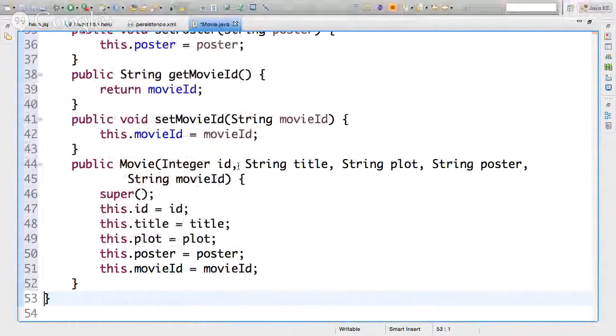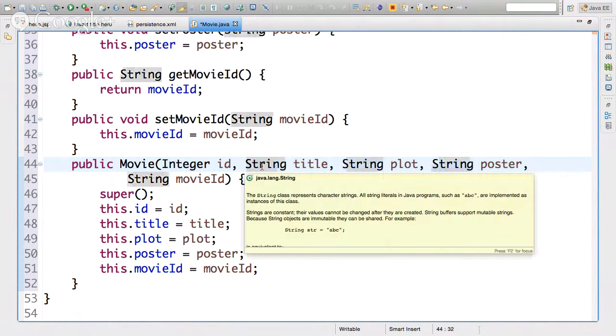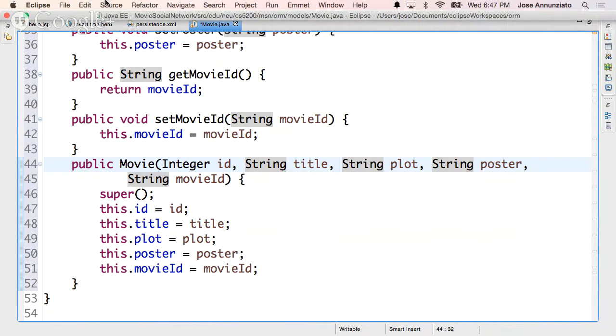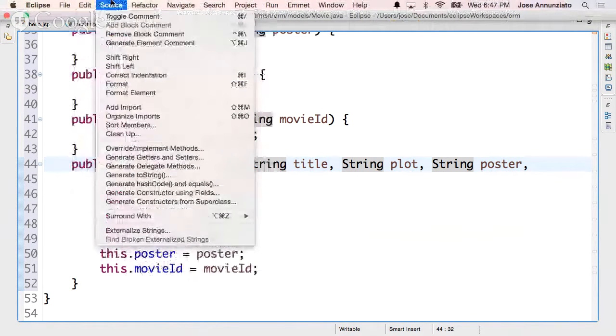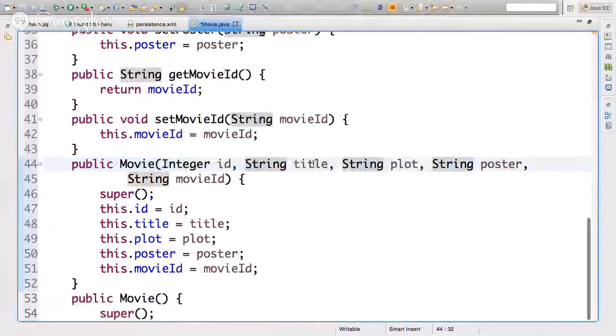Remember that in Java and also in C#, if you don't declare a constructor, you get a default constructor for free, right? But if you declare at least one constructor that is not a no argument constructor, you will not get the no argument constructor for free. Okay, you'll have to declare it explicitly yourself. All right. So that's what I'm going to do. I'm going to declare the no argument constructor with no fields. There it is. Okay.